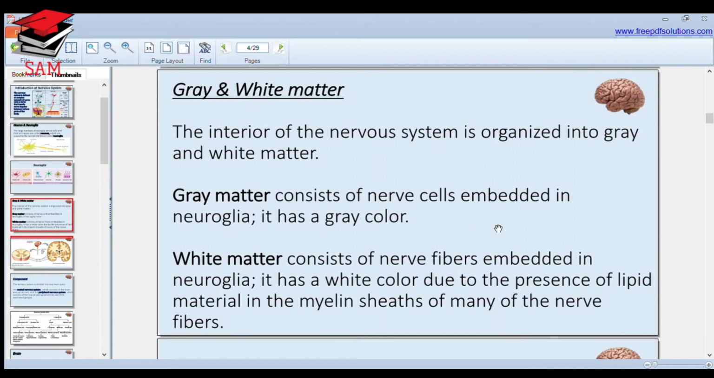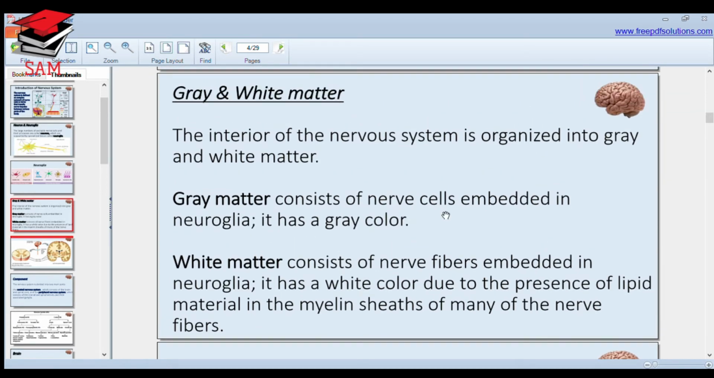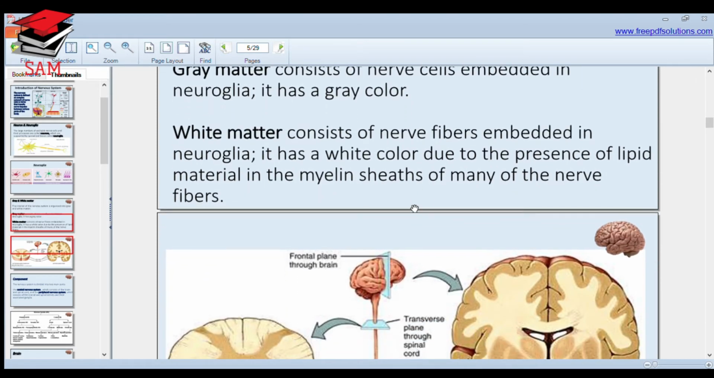Our brain, and even the spinal cord, consists of gray matter and white matter. The interior of the nervous system is organized into gray and white matter. Gray matter mostly consists of nerve cells embedded in a connective tissue known as neuroglia. It has a gray color. White matter consists of nerve fibers embedded in neuroglia. It is white in color due to the presence of lipid material in the myelin sheath of many nerve fibers. Why is white matter white? Because of the presence of lipid material in the myelin sheath.